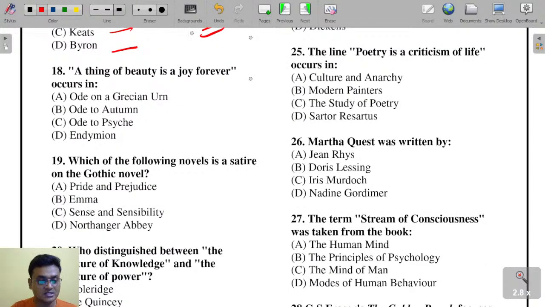A thing of beauty. This is a very easy one, a piece of cake. A thing of beauty is a joy forever occurs in Ode on a Grecian Urn, Ode to Autumn, Ode to Psyche, or Endymion? Endymion. Excellent. I like it very much.